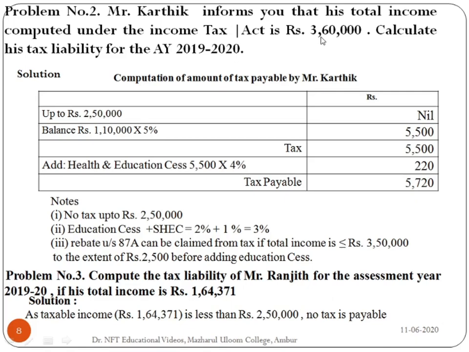Balance: 3,60,000 minus 2,50,000 is 1,10,000. For the balance of 1,10,000, 5% tax is calculated. So 1,10,000 into 5% gives you 5,500. Along with this, you have to add health and education cess. So 5,500 into 4% is 220. So the total tax payable is 5,500 plus 220, that is 5,720.